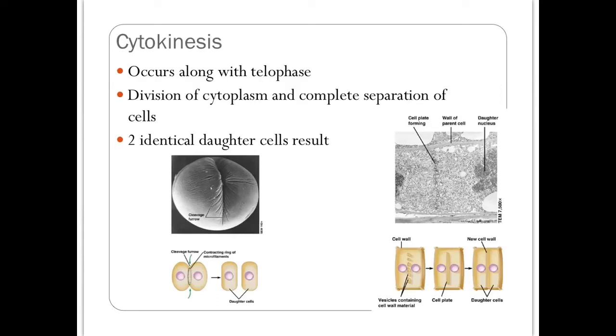Now, this happens differently in plant cells because plant cells are just separated by cell walls. So what starts to happen in plant cells is that vesicles will collect in the middle that contain material to build the cell wall. That material will start to be put together and I'll form a cell plate. And then finally that cell plate will elongate all across the middle of the cell. I'll have a new cell wall built in between my two plant cells.